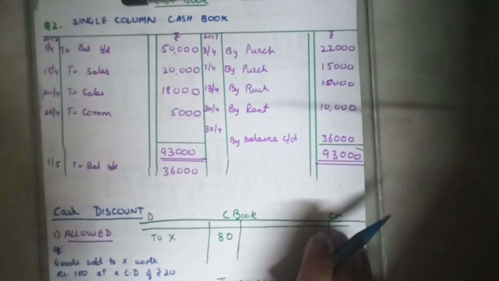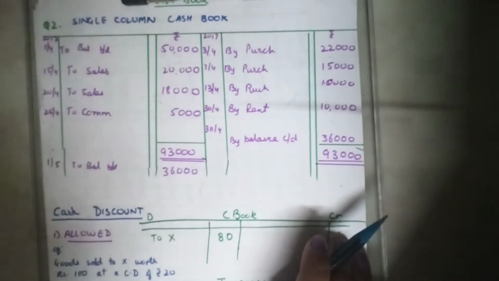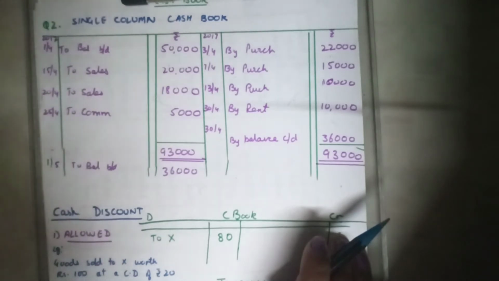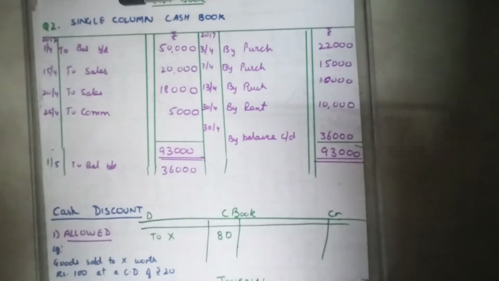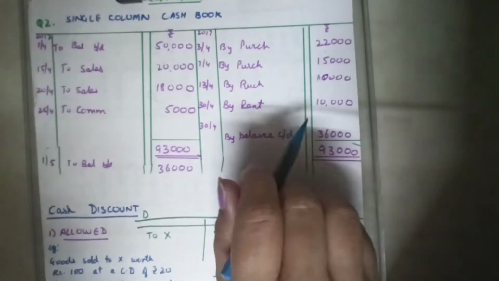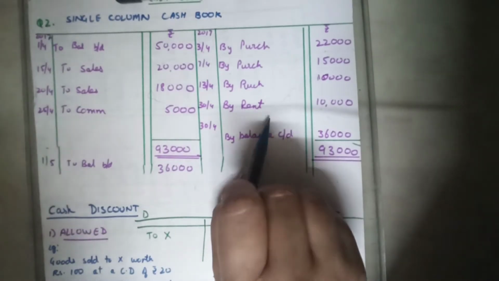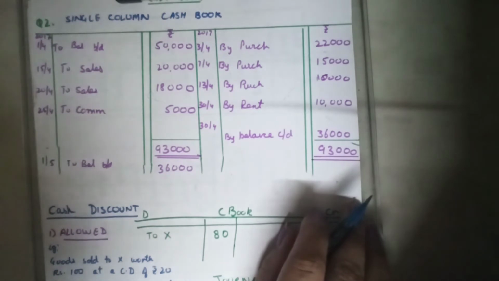Again, the transaction dated 7th April. Purchase goods means goods have been purchased for rupees 13,000. Do we record it? Yes, goods purchased are assumed to be purchased on cash basis. If nothing has been mentioned, it is assumed that the transactions are on the cash basis. If the name of the supplier is given and the word cash has not been used, then we assume the transaction is on credit.